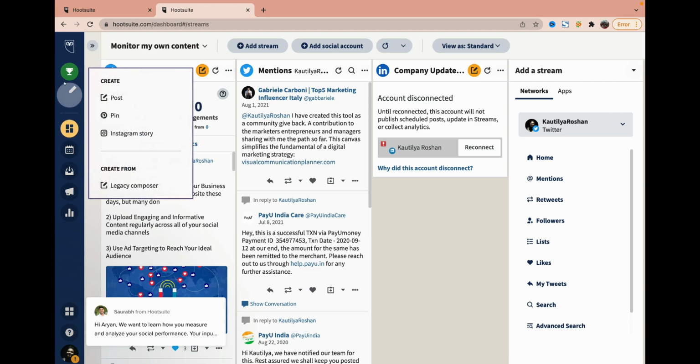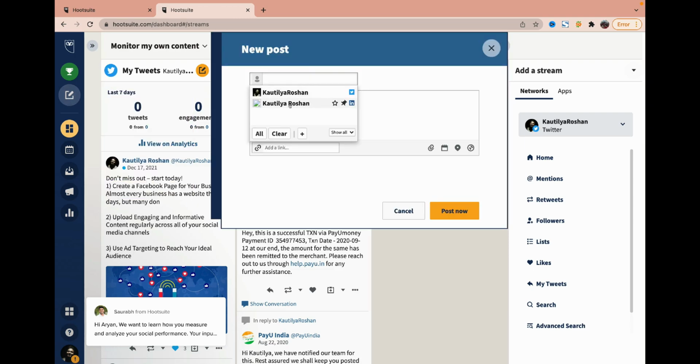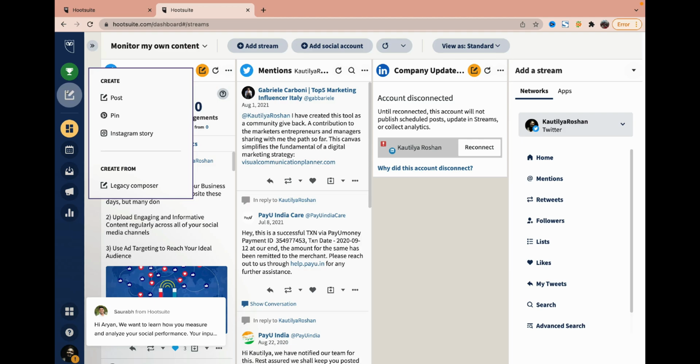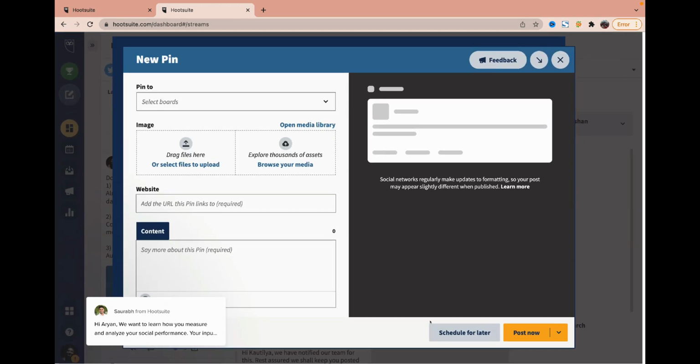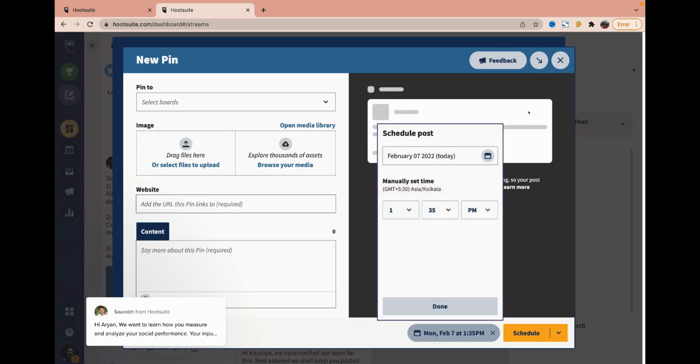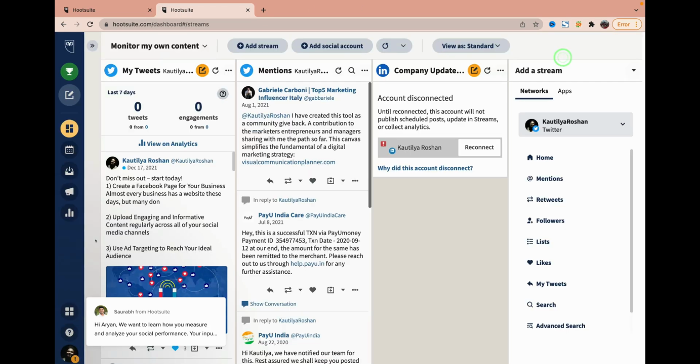So I can go and do as many as I want, Instagram story and all that. So again it will help, and this create from legacy composer is something that they have added. So here I can go and add basically whatever I want. I want my account, I can add it simply and I can send. But again I will advise to always use this create post option, because this is again very good to have. Similarly I can create the pin and schedule for later. Similarly you can see I can choose the time particularly.